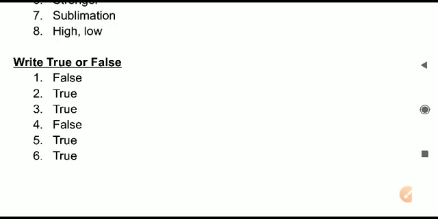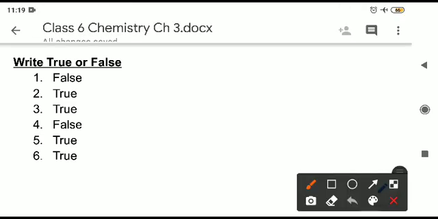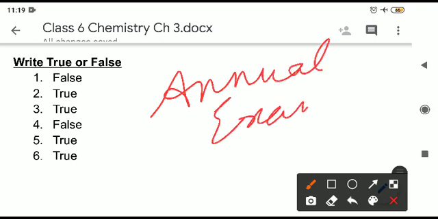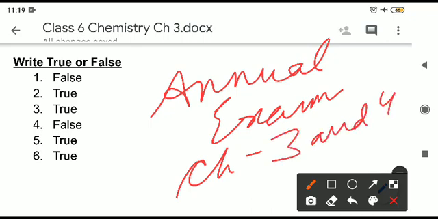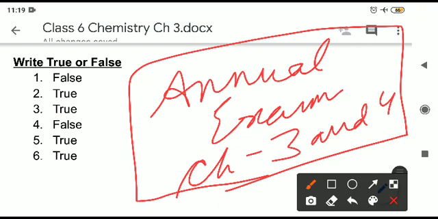And again there is a reminder: chapter 3 and chapter 4 are for the annual exams of your chemistry. Chapter 3 and chapter 4 both have to be covered. Prepare both and come for your class 6 chemistry.